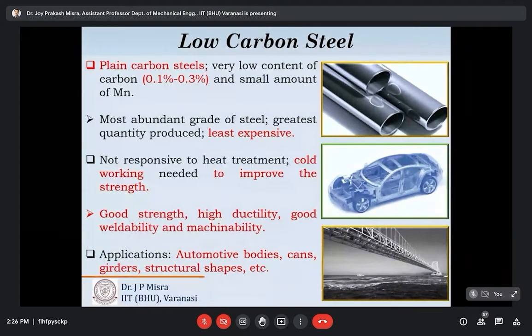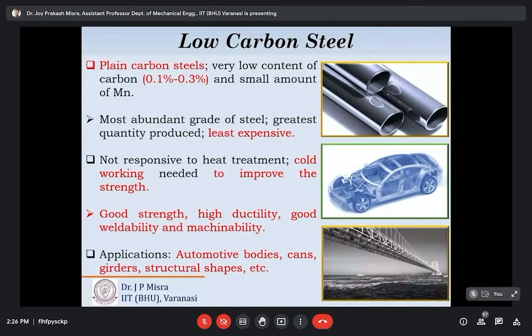I already told you that if we increase the carbon percentage in steel, it will increase the tensile strength and the hardness, but at the expense of ductility and weldability. Low carbon steel contains a very low amount of carbon, and that is why it is soft, and it is used where ductility is important and highest tensile strength is not required.